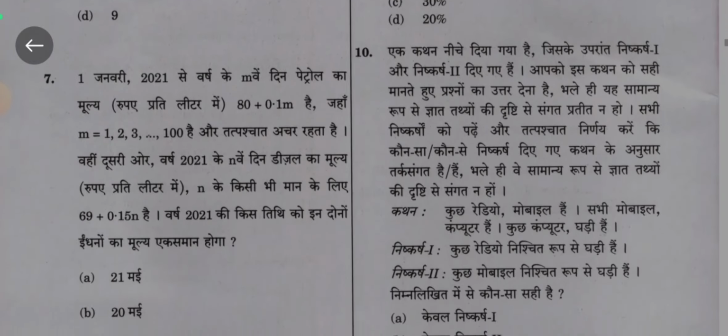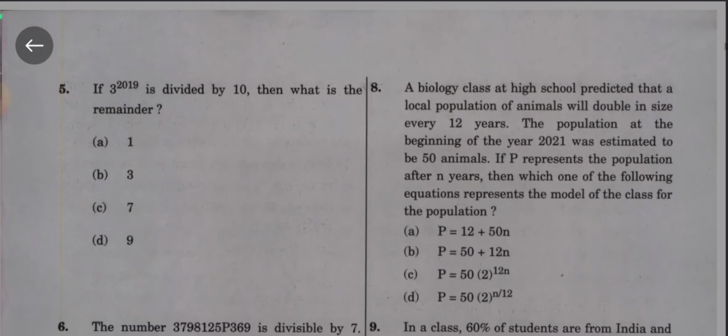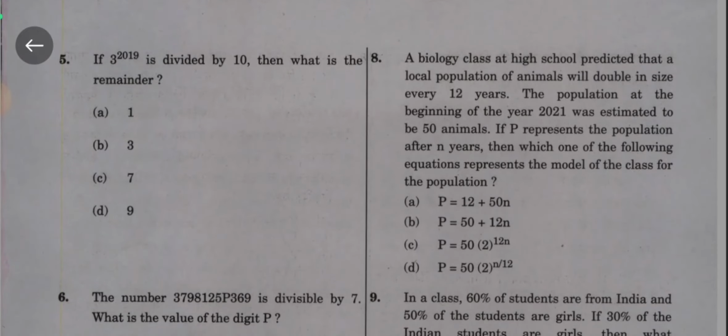Question number 5. If 3 to the power 2019 is divided by 10, then what is the remainder? A 1, B 3, C 7, D 9. Answer is C, that is 7.